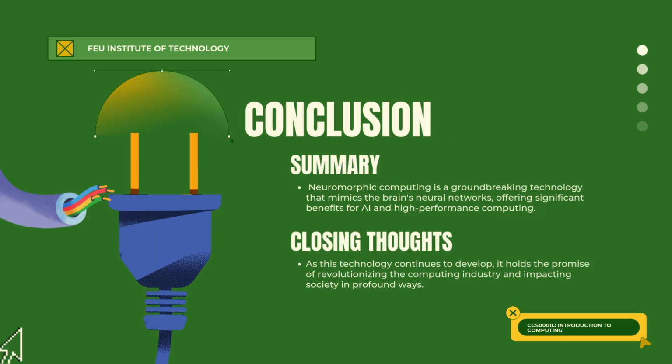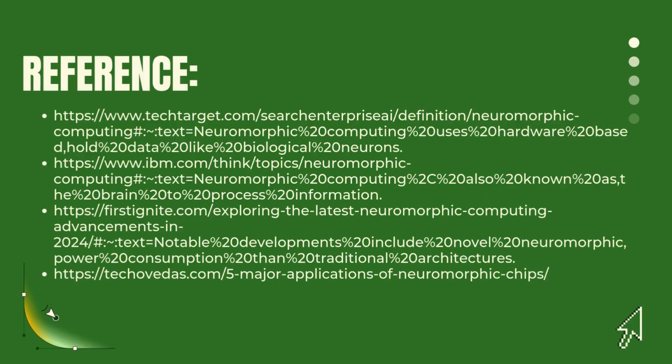And for the conclusion, neuromorphic computing is a groundbreaking technology that mimics the human brain's networks, offering significant benefits for AI and high performance computing. For my closing thoughts, as this technology continues to develop, it holds the promise of revolutionizing the computing industry and impacting society in profound ways. So for my references, you may see them here.